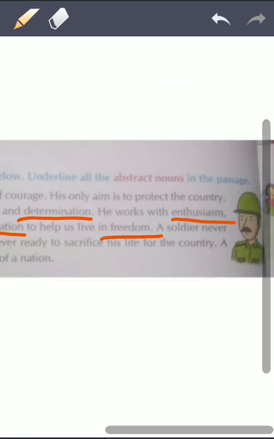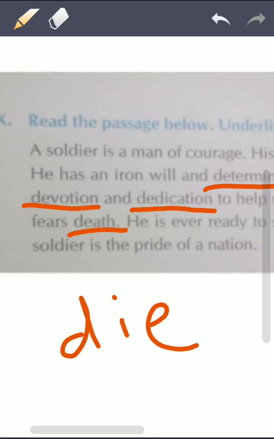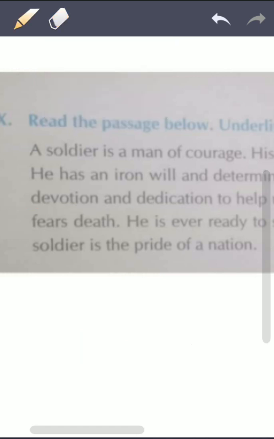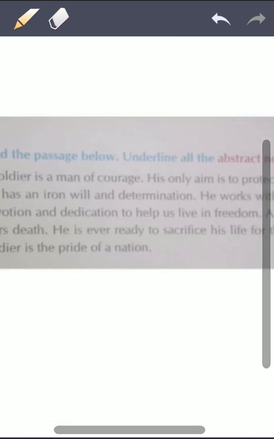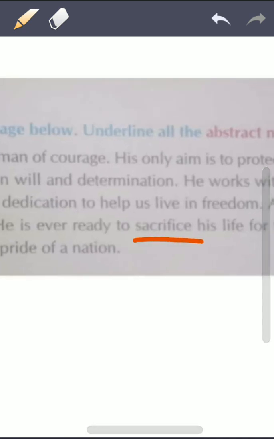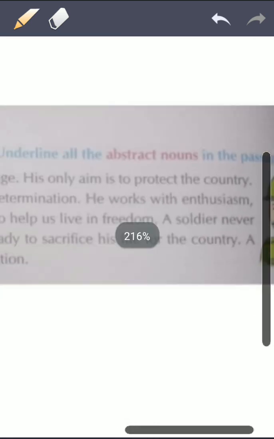Abstract noun. Soldier never fears death. Okay, death is again a thing. Die is a verb. From die we have made death. Okay, then he is ever ready to sacrifice his life. Sacrifice is a verb, for the country.